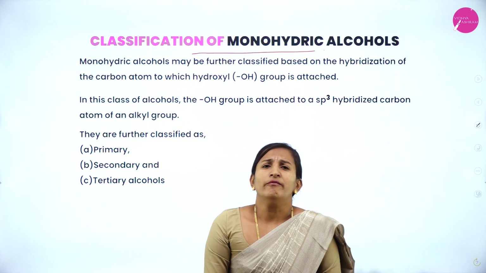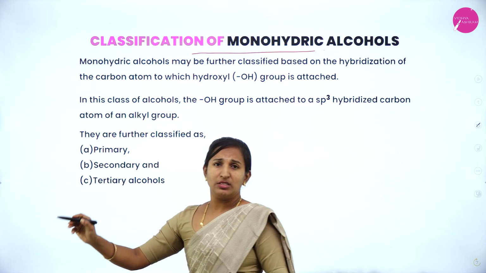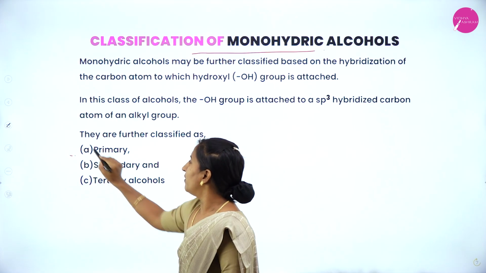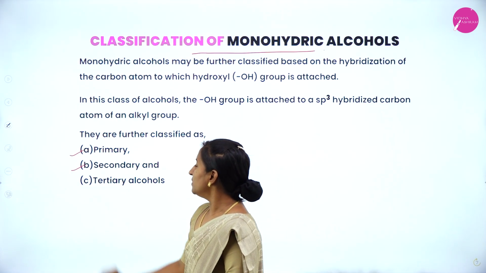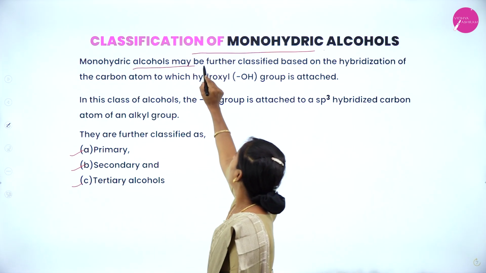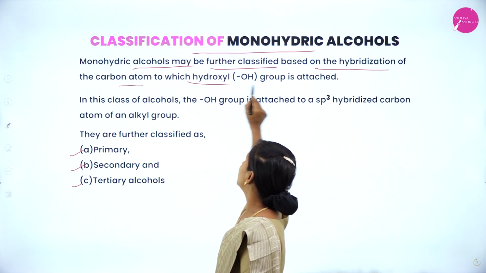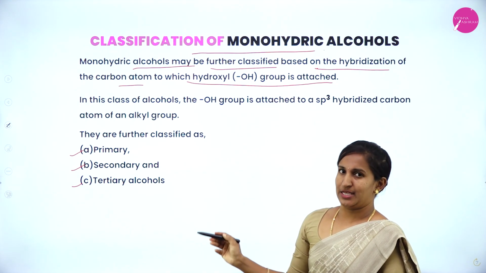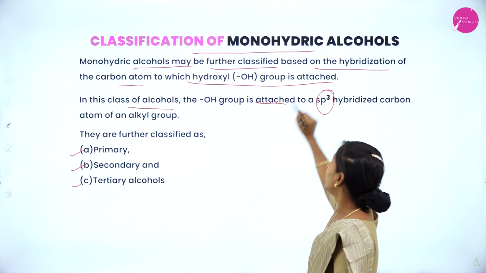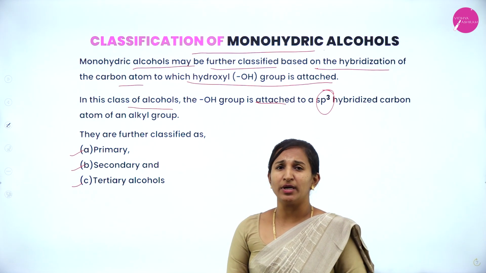Monohydric alcohol is further classified into 3 groups based on the number of alkyl groups present: number 1 primary alcohol, 2 secondary alcohol and 3 tertiary alcohol. Monohydric alcohol is further classified based on the hybridization of the carbon atom to which the hydroxyl group is attached. In this class of alcohol, the OH group is attached to sp3 hybridized carbon. Do you know about sp3 hybridization?